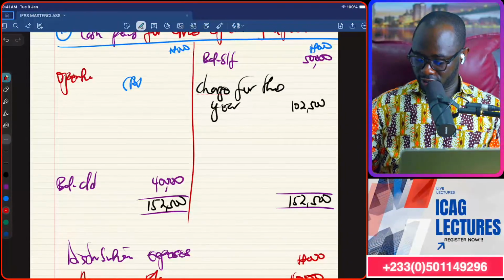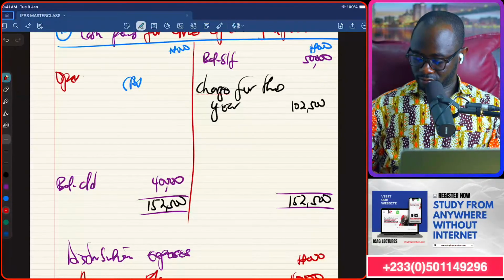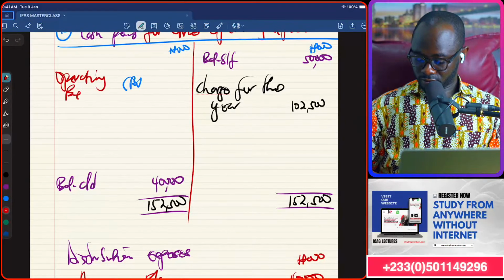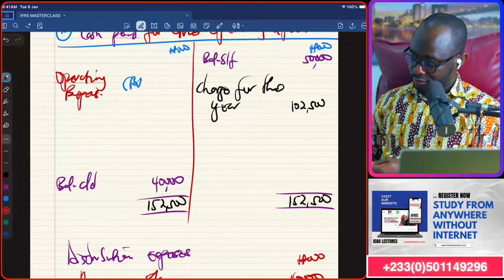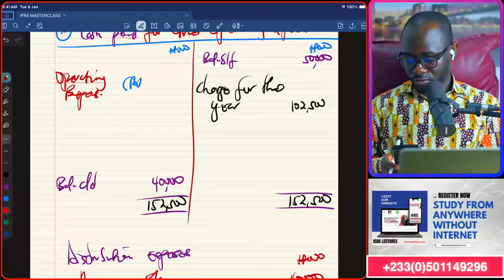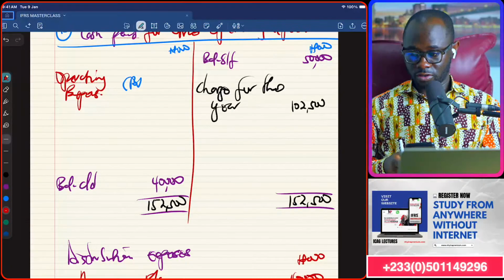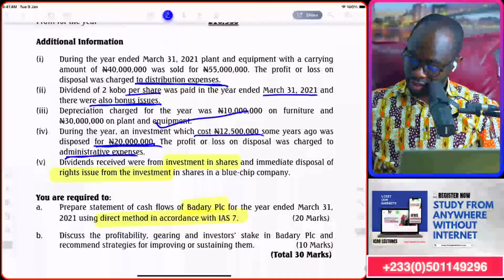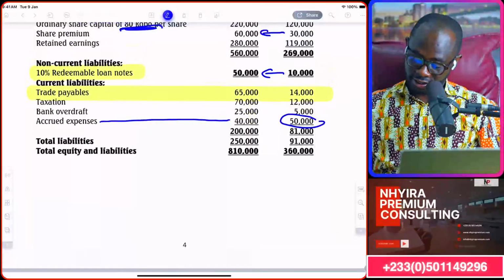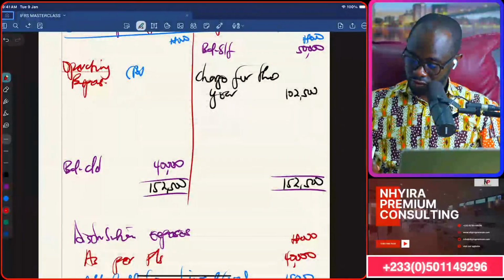So operating expenses. What do I have? Let's see. 152,500 minus 40,000. Give me a sec. Did I miss anything? Let's see. 50, 40. Okay.